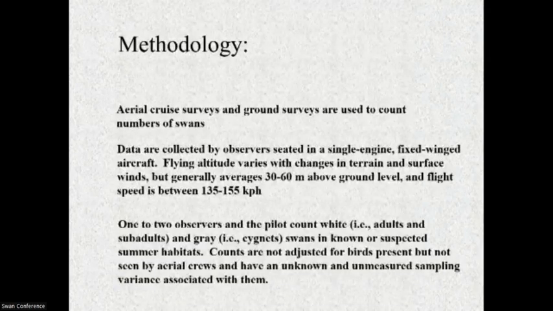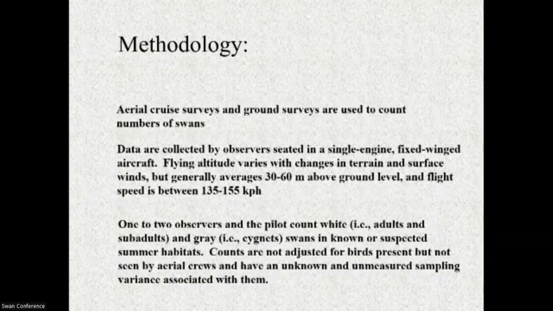Our methodology is we do an aerial cruise survey as well as use ground surveys from trucks and vehicles. Data are collected by observers seated in the aircraft, and they fly at a very low altitude of about 30 to 60 meters above the ground, and at a certain speed. The nice thing about swans is they're the largest waterfowl in North America.